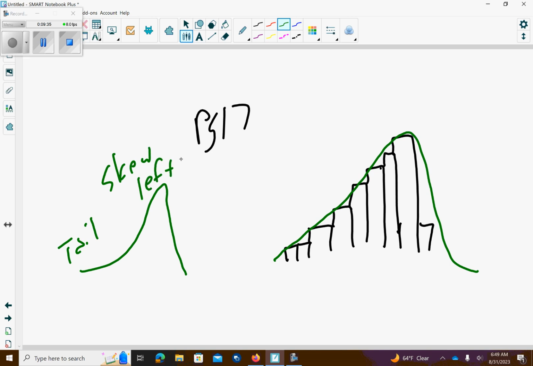What a skew left basically means is that our median is to the right of our mean. Our mean is to the left. Our mean is pulling, making the tail pull out a little bit further.